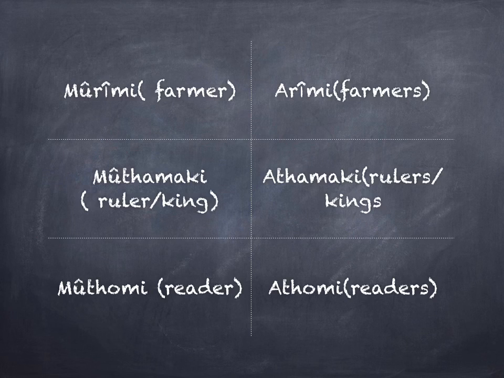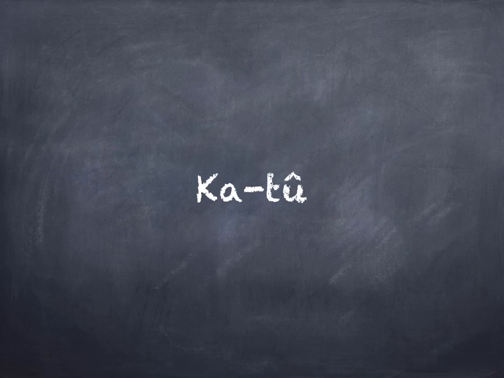A reader is known as mũthomi, while many of them become athomi. Mũthomi for singular, athomi for plural. Another class of nouns that we are going to look at is that starting with the prefix ka to mean singular and prefix to to mean plural.